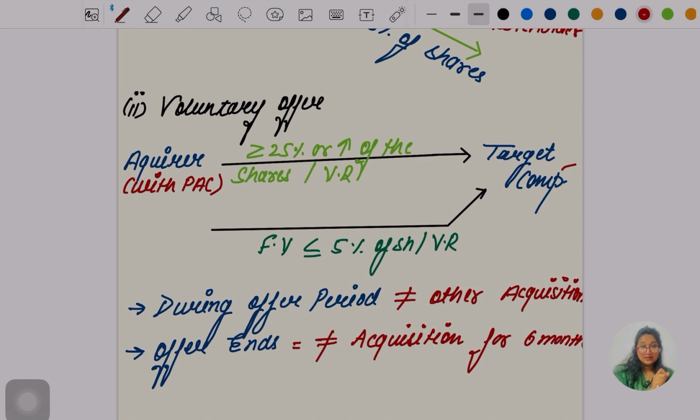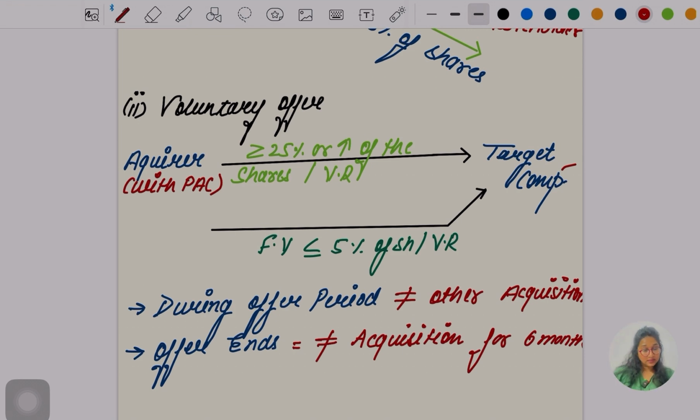I mean, once this offer is done, firstly I said that the acquisition cannot be done during this time period. Okay, another acquisition is being discussed here. Second, they are saying even after this offer ends, for 6 months. For example, this offer ends in December. Okay, let's add this 6 months.